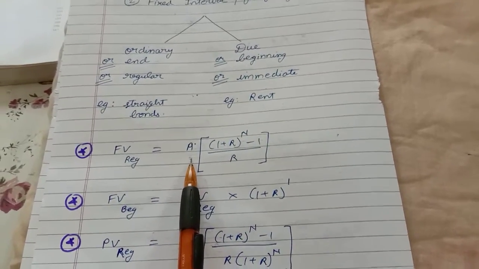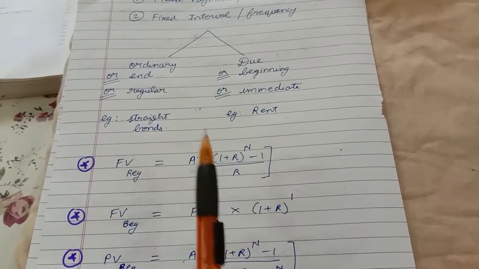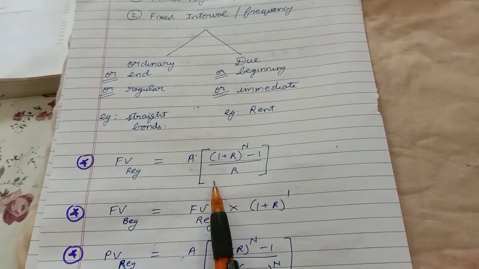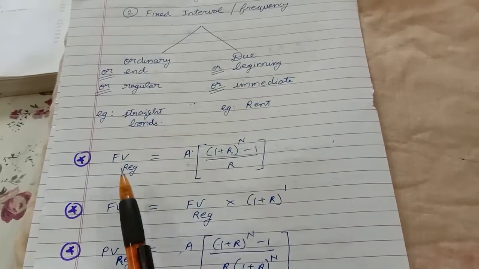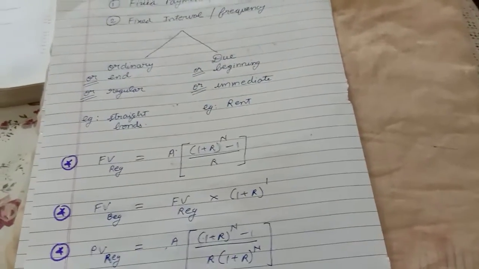The interval is fixed, the amount is received at the end of each period, and you are supposed to calculate the future value. I'll give you an example.